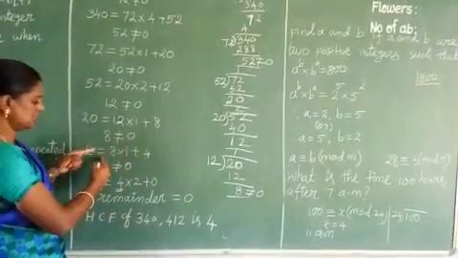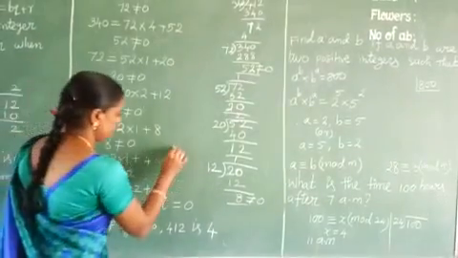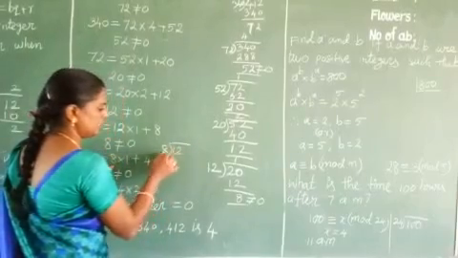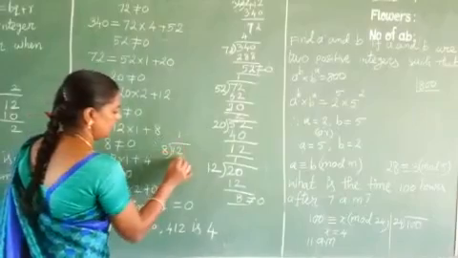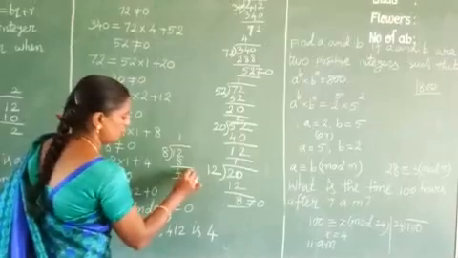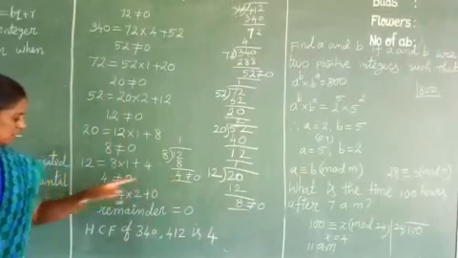Again apply this lemma. 12 equals 8 into how many times? 12 divided by 8. In 12, how many 8s are there? Only 1 8. 1 8 is 8. 12 minus 8, 4. So again 4 is not equal to 0. So again apply this process.